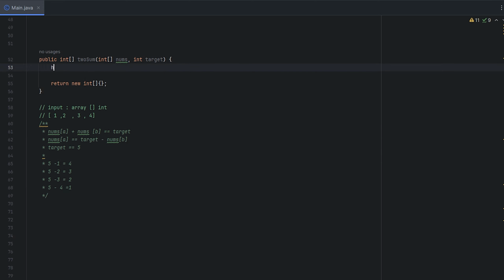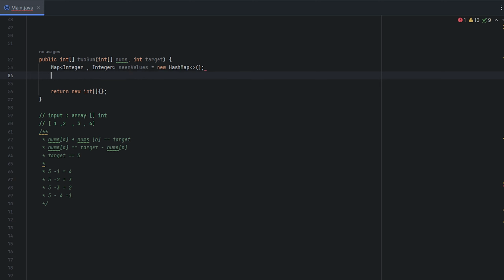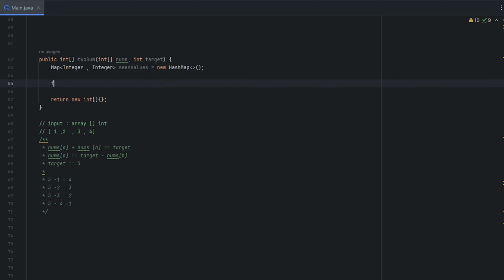For this one, we want to have a map of integer, integer, and we'll call this seenValues, equal to a new HashMap, because these are the values we've seen. Then we do a for loop: int iterator equals 0, iterator is less than nums.length, iterator plus plus.